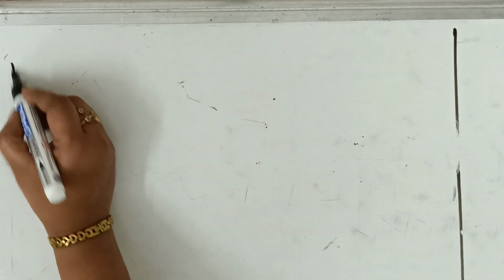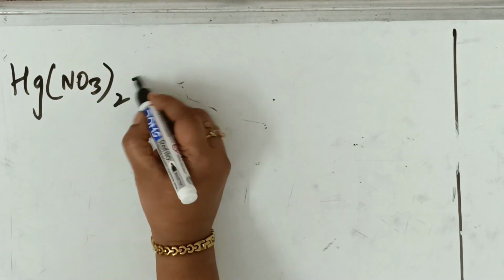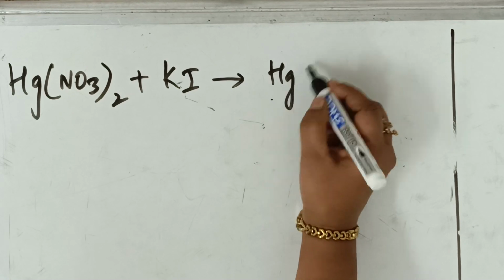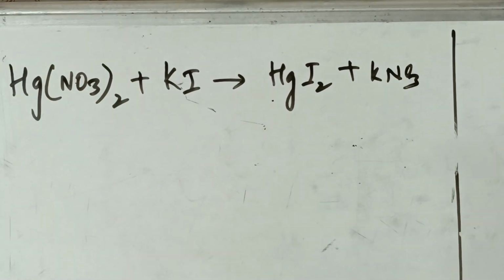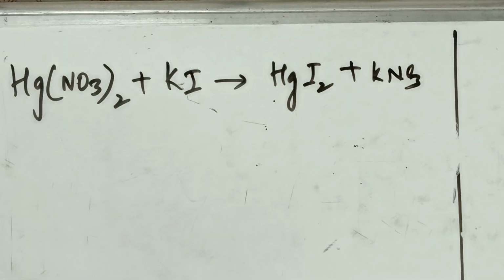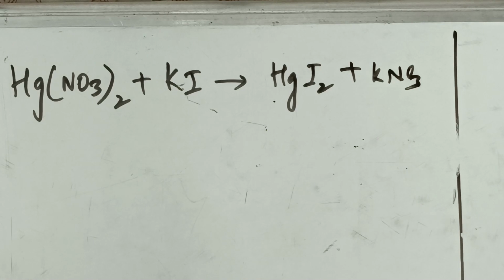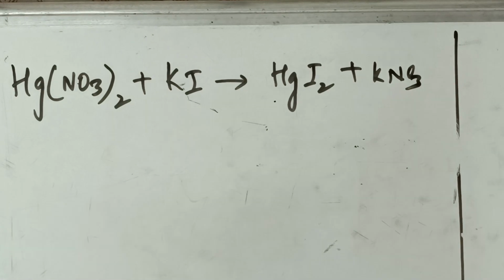So this is a particular reaction. Hg(NO3)2 plus potassium iodide giving me HgI2 plus KNO3. Don't panic. So many atoms are there, ma'am. Nothing. The concept is only one, students. Concept is the same. Only thing I have to do is the hit and trial method. That's it, no? So what will I do?